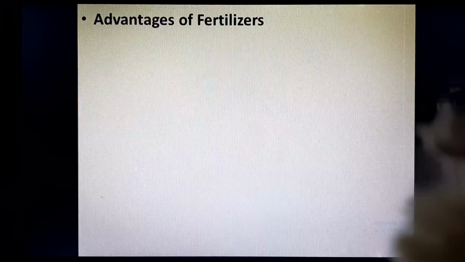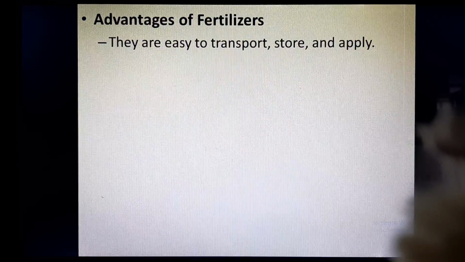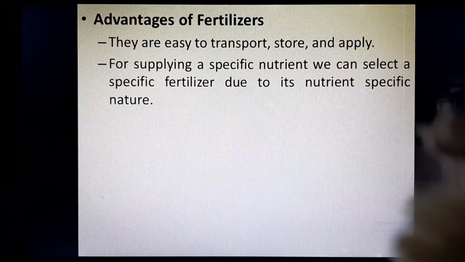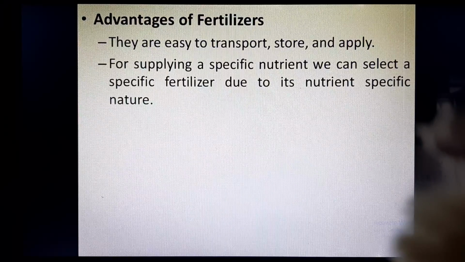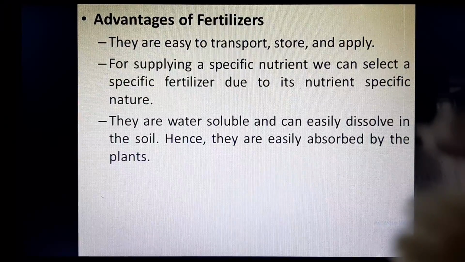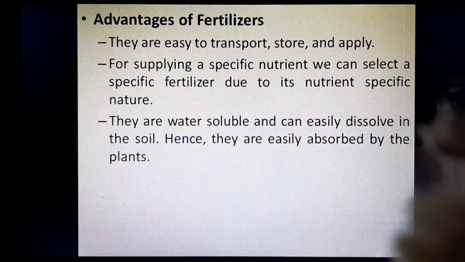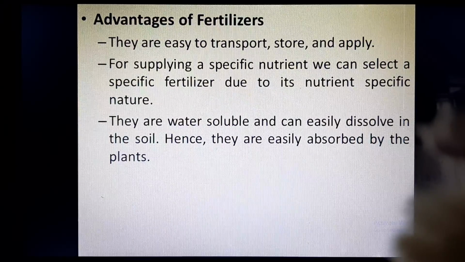What are the advantages of fertilizers? They are easy to transport, store and apply because they are compact. They are not voluminous and bulky as manures are. For supplying a specific nutrient, we can select a specific fertilizer because it is nutrient specific. They are water soluble and can easily dissolve in the soil. Hence, they are easily absorbed by the plants, whereas manures are not water soluble.